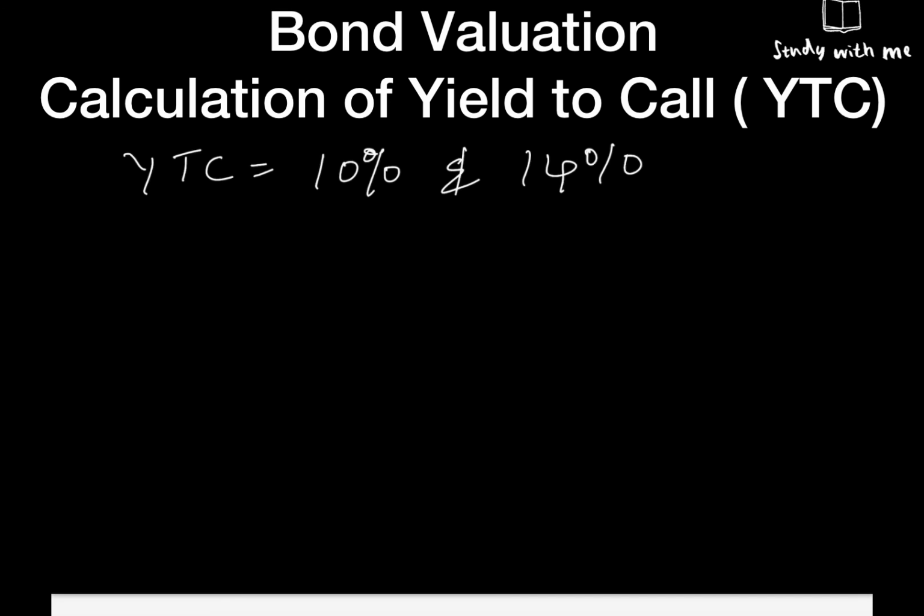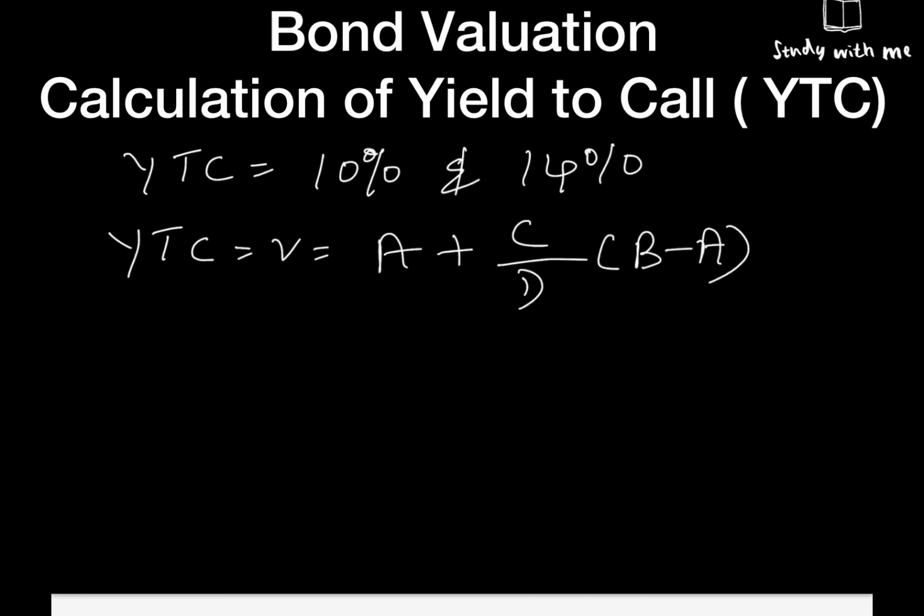Now how do we solve it? We have the formula: YTC is equal to, finding out R in the formula, A plus C by D into B minus A. This is the same formula we have used in solving YTM problems. So just go and refer to what A plus C by D into B minus A is. A is 0.10, the rate at lower trial. C is the excess value than present value.